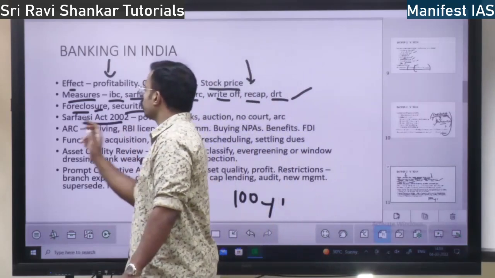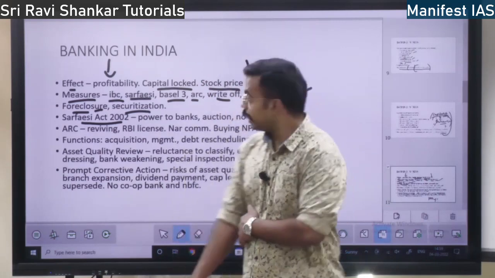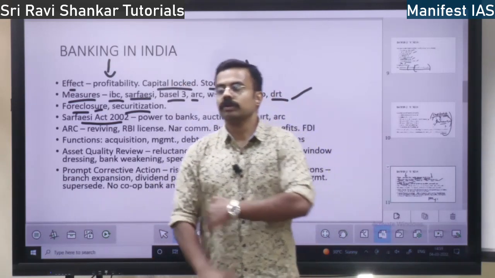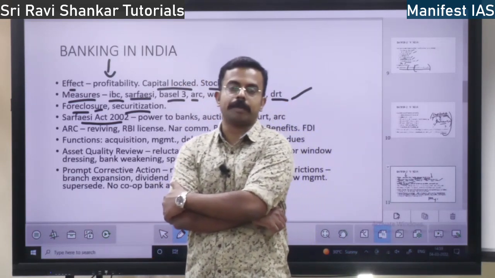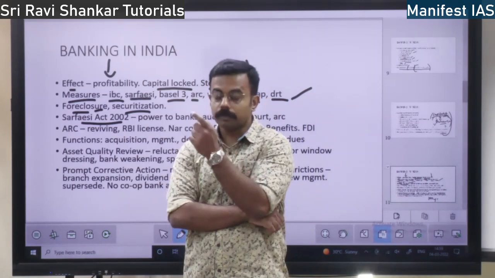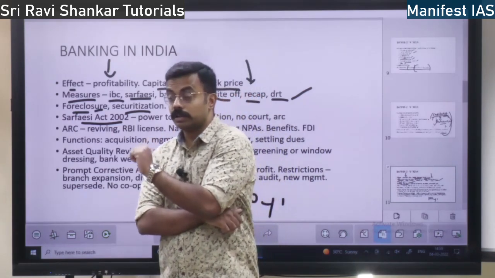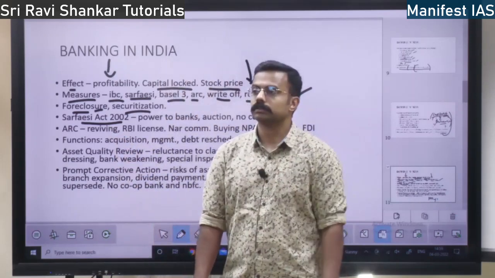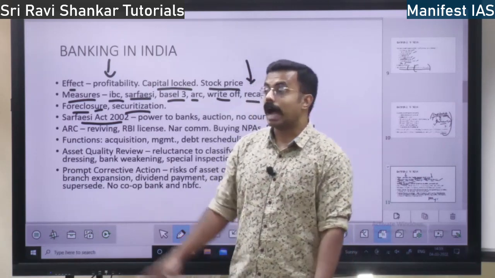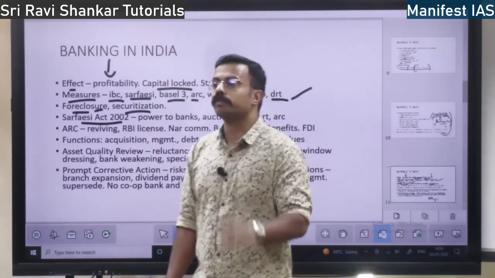Next, SARFAESI Act 2002, a very important act. See, under this act, what happened earlier: you take the money from the bank and you don't repay. When you don't repay, if the banks have to recover your loan, they have to first go to court, take the court's permission, a warrant. Then they have to come and evict you from the property. After the SARFAESI Act came, there is no court. Banks can directly come and throw you out of your property.